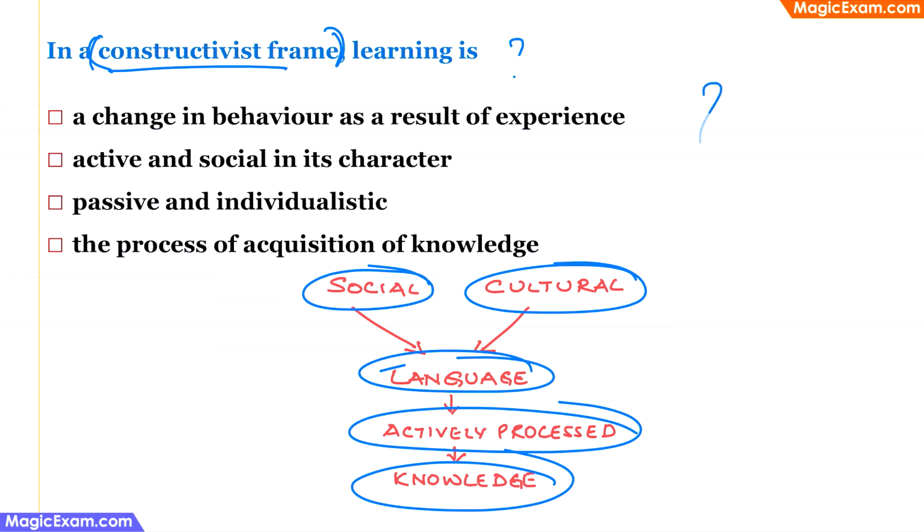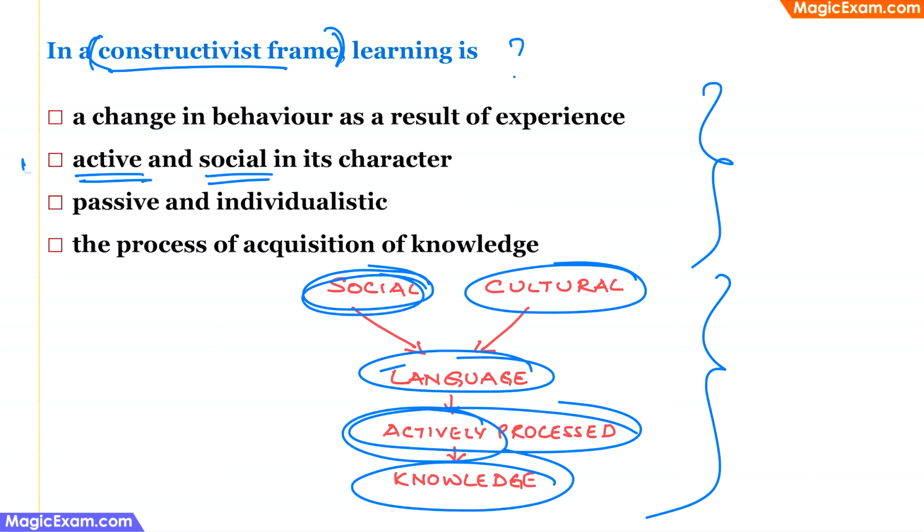Now, when we look at all the answer choices, you have to see which one has most of the keywords from this theory. Now, option number 2 says children actively process and it is social in character. That is, active and social are two keywords which are in Vygotsky's theory. Therefore, option 2 is the correct answer. If you look at the first option, it says a change in behavior as a result of experience. This is behavioral training or behavioral learning, and this is not part of the constructivist framework.